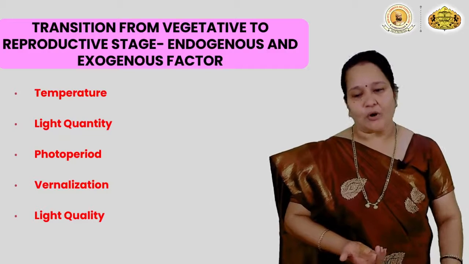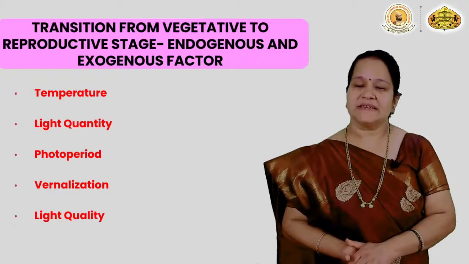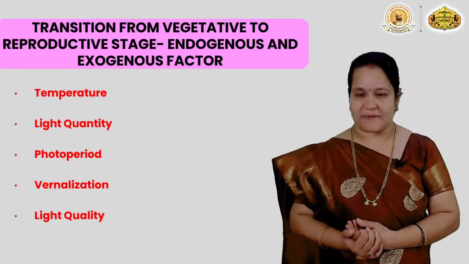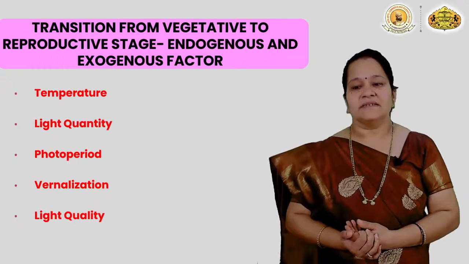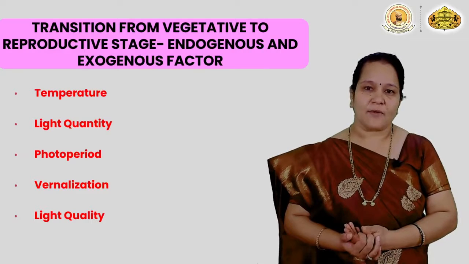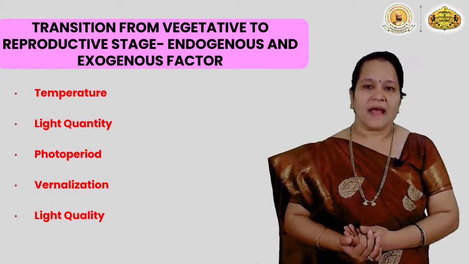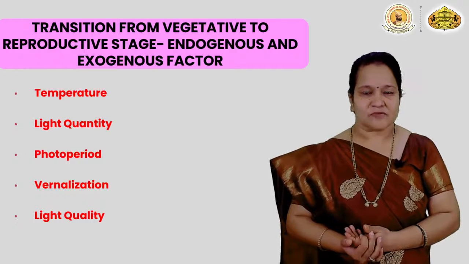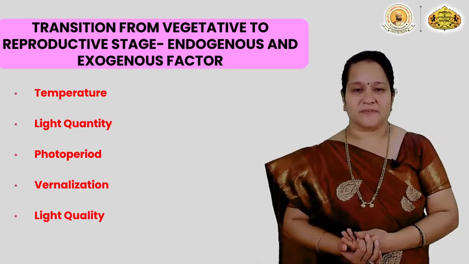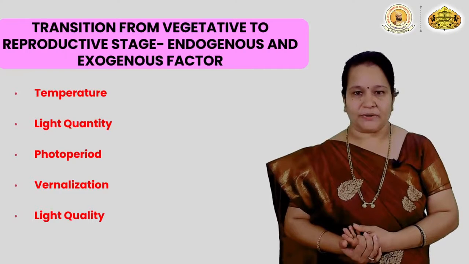And light quality, in which we can see the cryptochromes as well as the phytochromes. They both are photoreceptors, right? Cryptochrome is the blue light photoreceptor, and phytochrome absorbs red light and far red light, and both photoreceptors play a very important role.